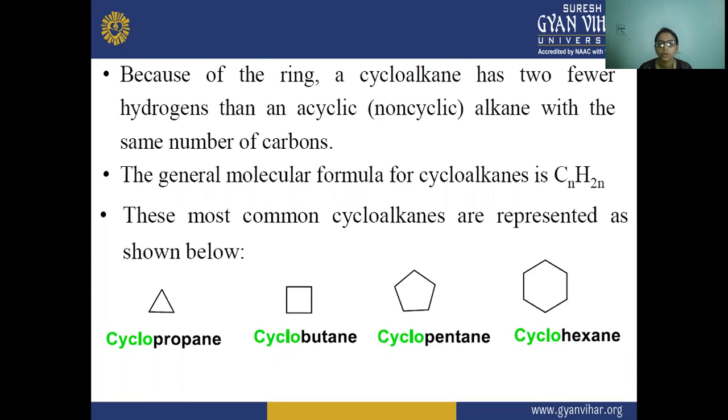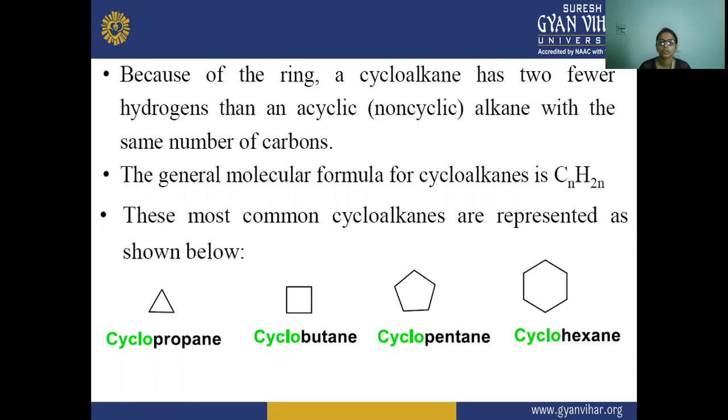So because of the ring form, cycloalkanes have two fewer hydrogens than a non-cyclic alkane with the same number of carbons. The number of carbons in the alkane and the cycloalkane is the same, but the hydrogens in the cycloalkane are fewer than in the acyclic alkane.